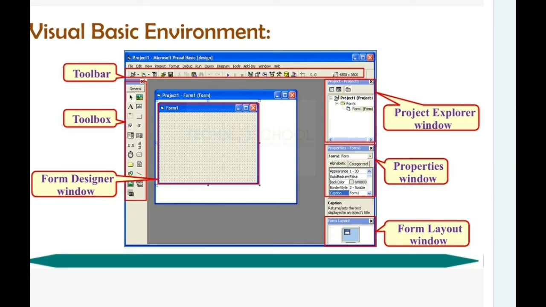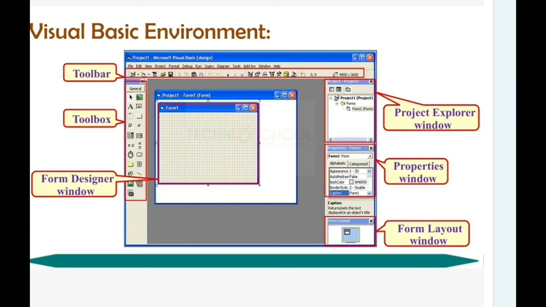Using the properties window, we can change designs, colors, size, and all other options. And the form layout window I already explained to you. Using it, we can set form positions on the output screen, left side, right side, top or bottom of the monitor, as you want, when you execute your applications. The project explorer window shows the coding part, the forms part, and the form modules you have in the Visual Basic project. It shows the list of all the components in that project.